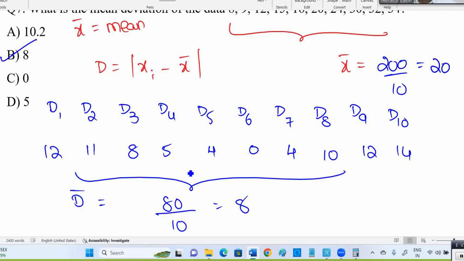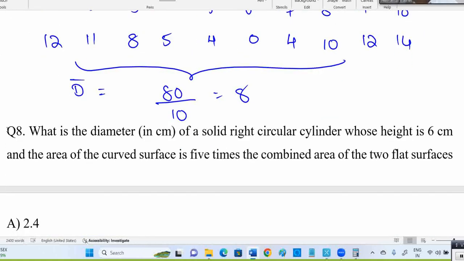But see, if you put negative, the first 5 values are minus 40, the last 5 values plus 40, it will become 0. That's why people make that mistake. In any mean deviation question, they'll give one of the options as 0, because the positive and negative terms cancel and you will get 0. Okay, but take all the modulus.